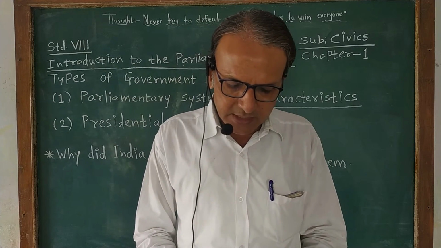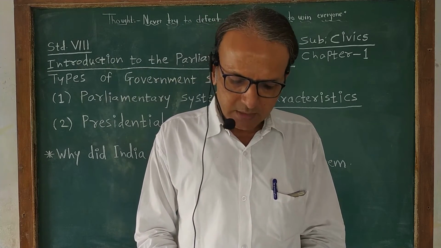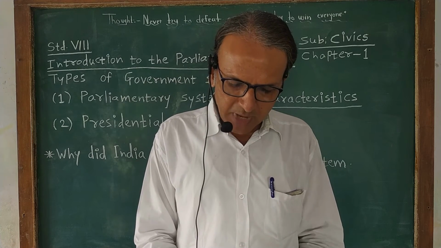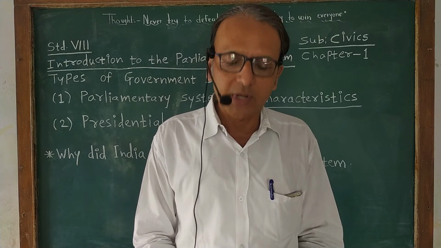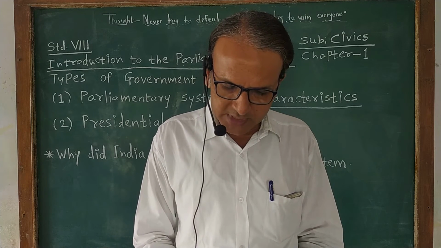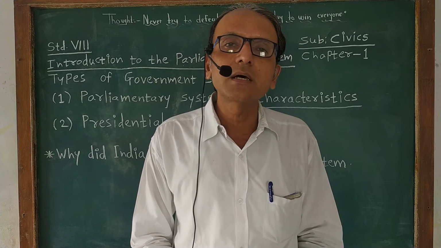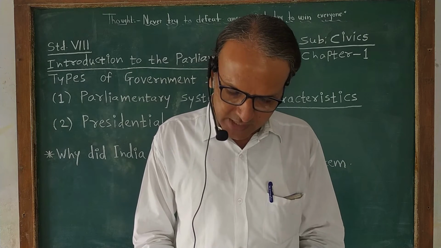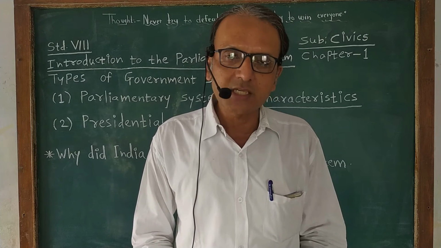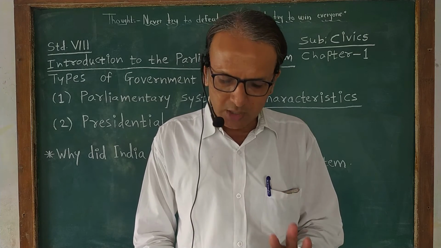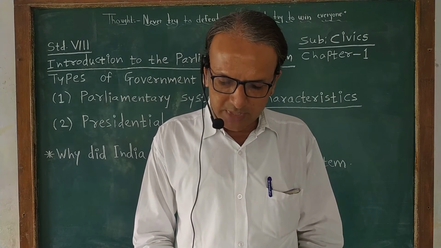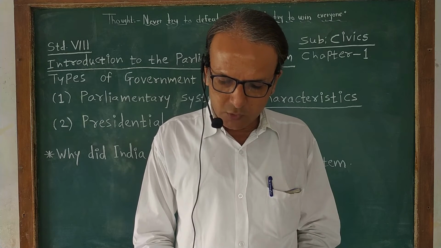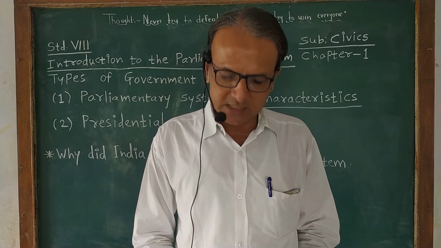The main characteristics of the parliamentary system followed in India are as follows. The parliamentary system is a system of governance. The legislature of the central government is known as the parliament. The Indian parliament is composed of the President, Lok Sabha and Rajya Sabha. These are the three main organs of the Indian parliamentary system: number 1 is the President, number 2 is Lok Sabha and number 3 is Rajya Sabha.